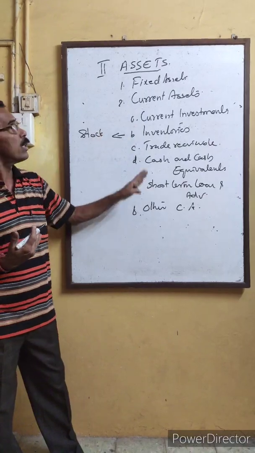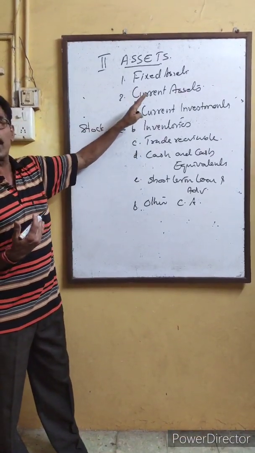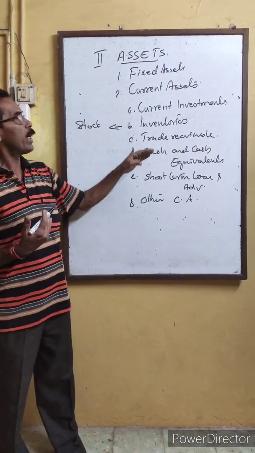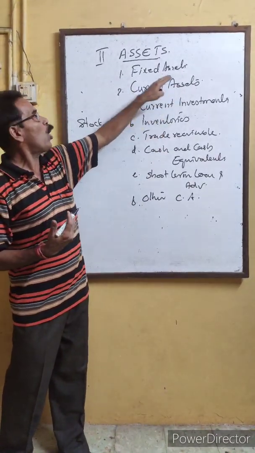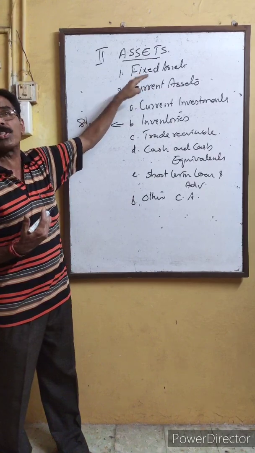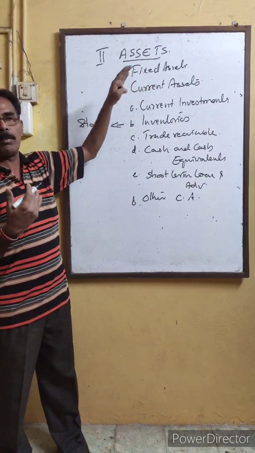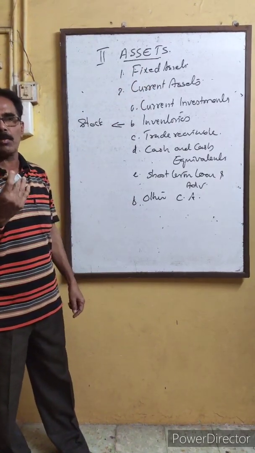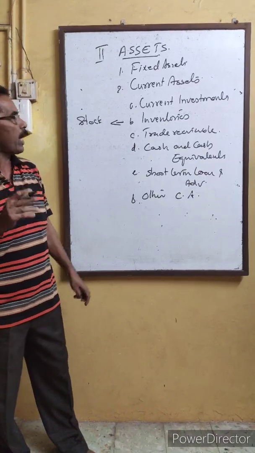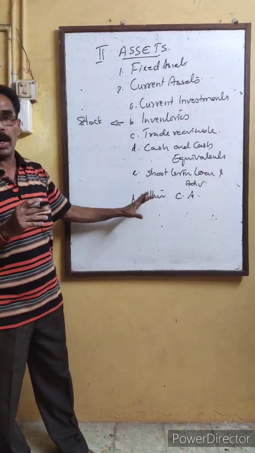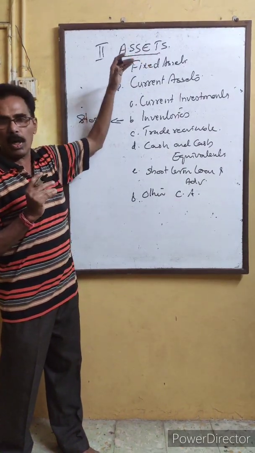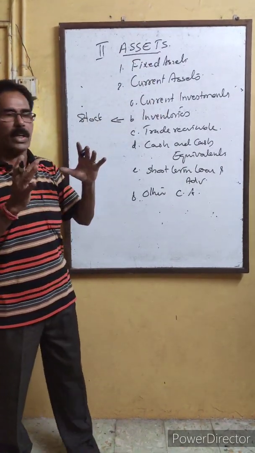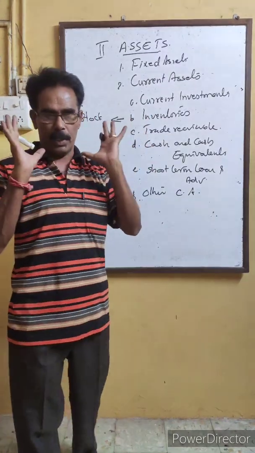So study these things. Again I am telling you, you have to study the main heading and subheading. It can be asked, mention any 4 items coming under current assets, or mention any 4 items coming under fixed assets, or any 2 or 3 items coming in intangible assets. So all these things you have to learn. Then you can easily write what is the main heading, what is the subheading, and what are the different categories coming under these different subheadings. Okay.